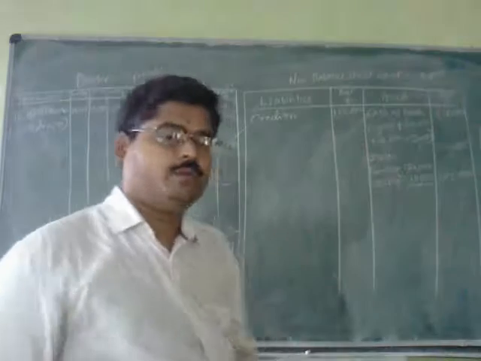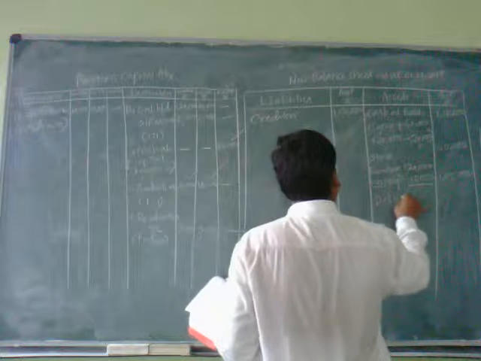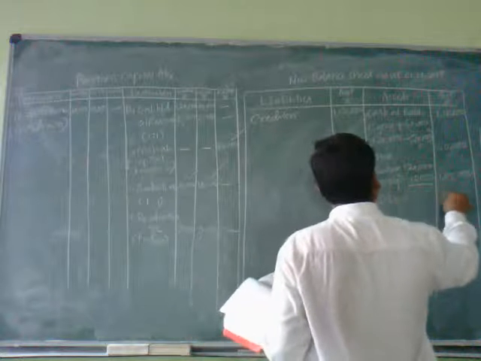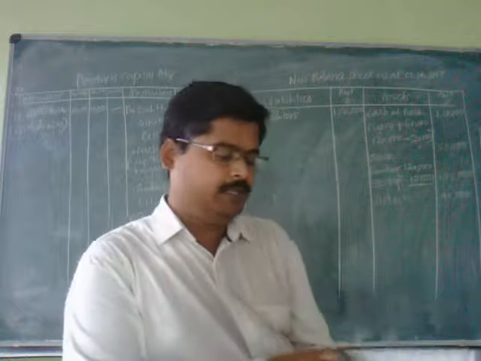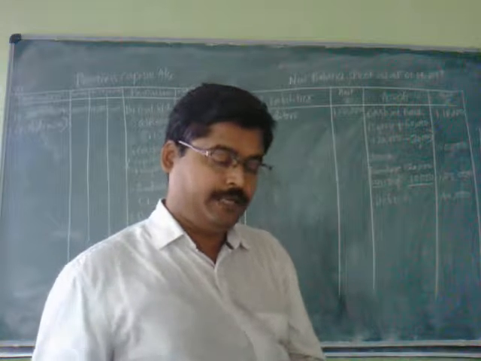Debtors amounted to rupees 40,000. And next, buildings appreciated by 22,000.